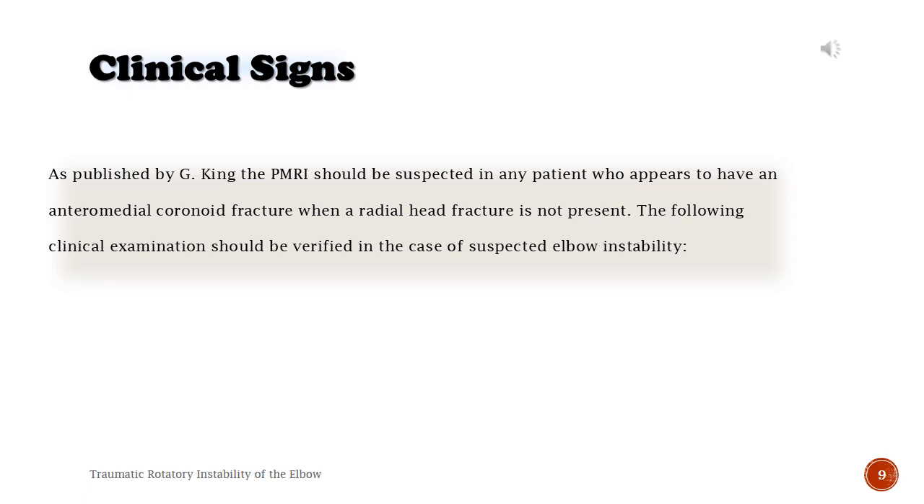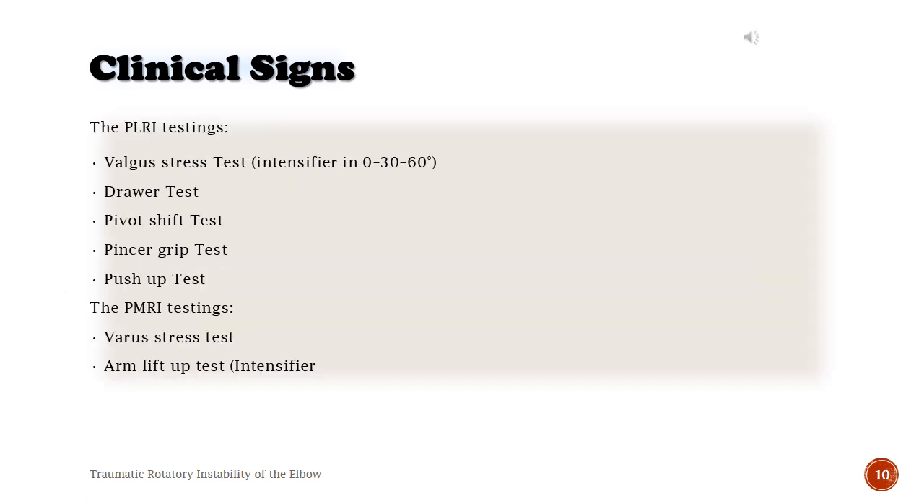Clinical signs. As published by G. King, the PMRI should be suspected in any patient who appears to have an anteromedial coronoid fracture when a radial head fracture is not present. The following clinical examination should be verified in the case of suspected elbow instability. The PLRI testings: valgus stress test, intensifier in 0 to 30 to 60 degrees, draw test, pivot shift test, pincer grip test, push-up test. The PMRI testings: varus stress test, arm lift-up test, intensifier.